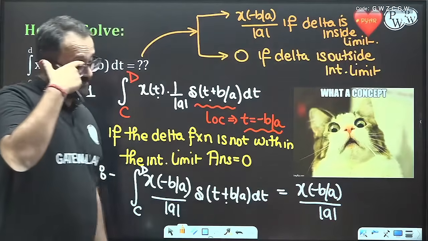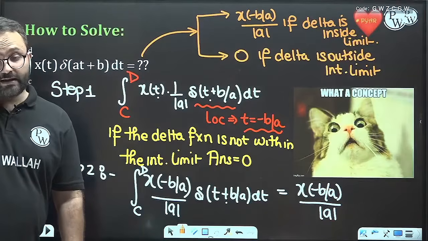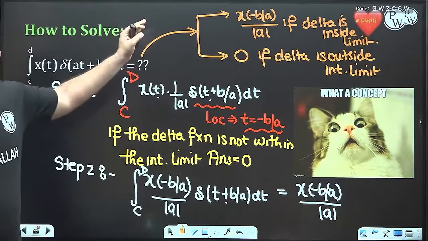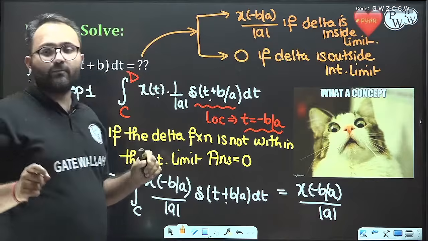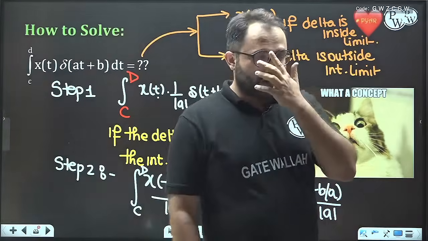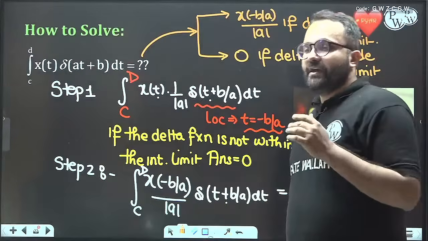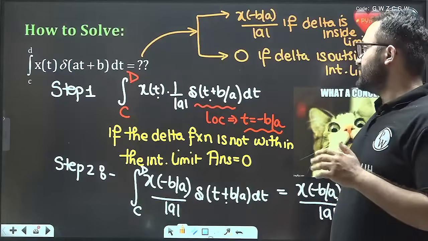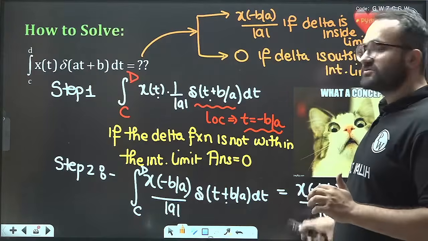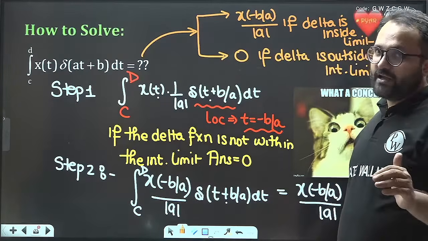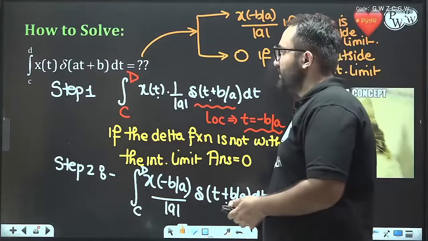Okay, is it correct? So this is the summary and these are the steps. Step number 1 is to find the location of the delta function. If the delta function is within the limit, then the answer is x of minus b by a divided by mod a. Otherwise, the answer is 0. So let's solve some questions.